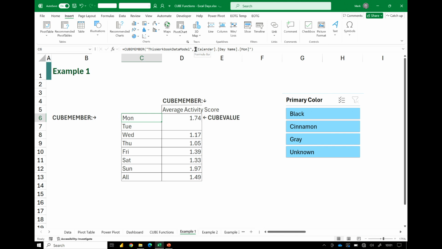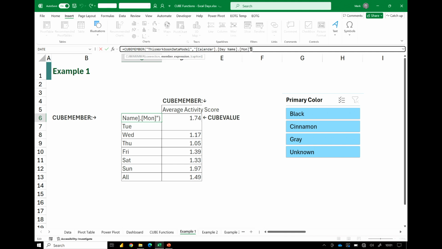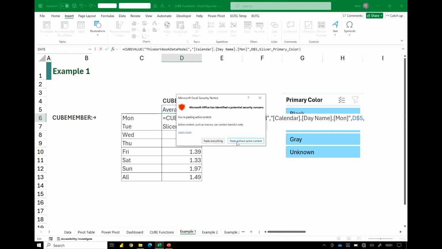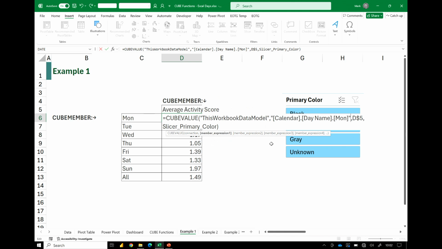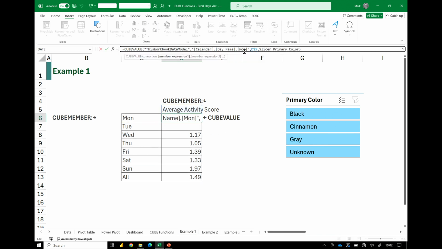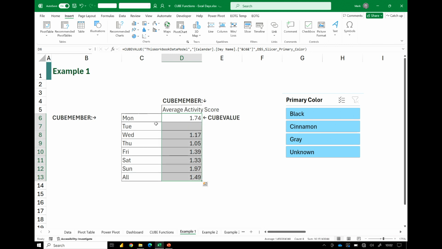What we can also do is, rather than having a cube member, we can take our member expression there. I'm going to copy that, and insert that into my formula, which means it's no longer referencing C6. Press return, and that still calculates a value, which means, because this is text, I can then cell link C6, that still works, copy that down.